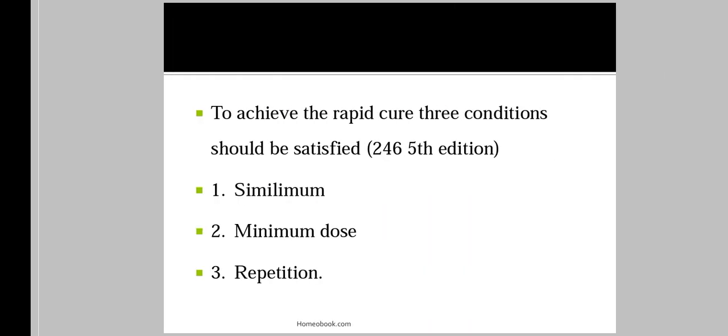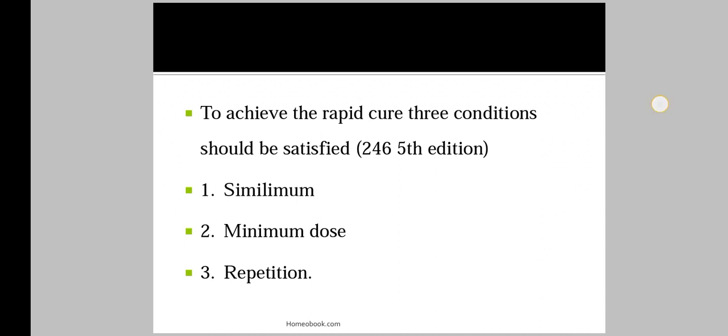So in the first part we saw the different types of doses, what is meant by dose, various kinds of doses, the advantages of the minimum dose, and the disadvantages of the larger dose. So this is regarding the dose in homeopathy. Next, about repetition. After selecting the dose, how it should be repeated. So this is regarding the repetition of the dose.